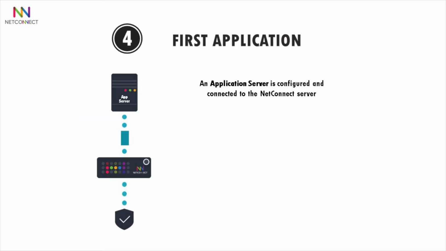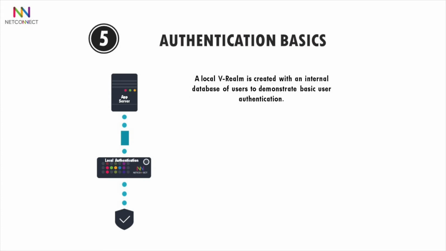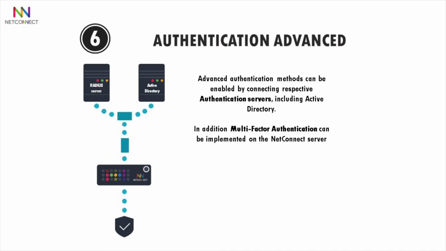In Chapter 4, we'll show you how to publish a server via an HTML5 enabled RDP connection, how to configure some common features, and how you can give access to applications to your users. In Chapter 5, we'll explain the fundamentals of authentication in NetConnect and we'll set up a local user account. In Chapter 6, we'll cover advanced authentication, specifically Active Directory integration and configuring single sign-on applications.